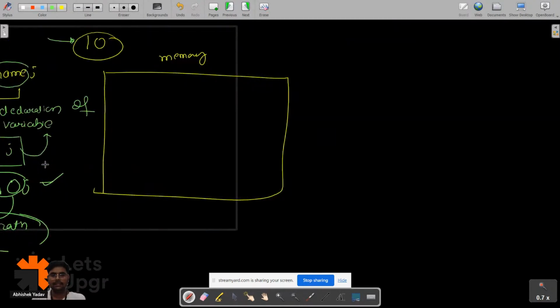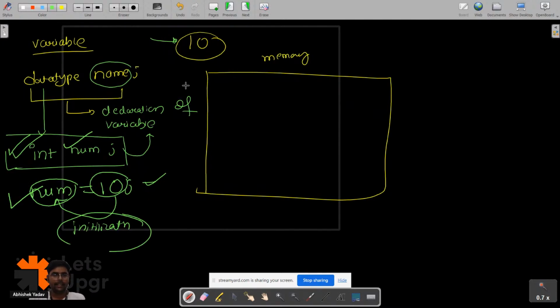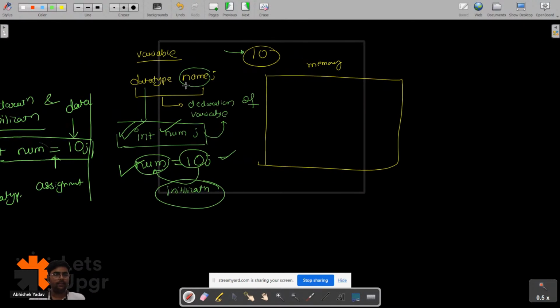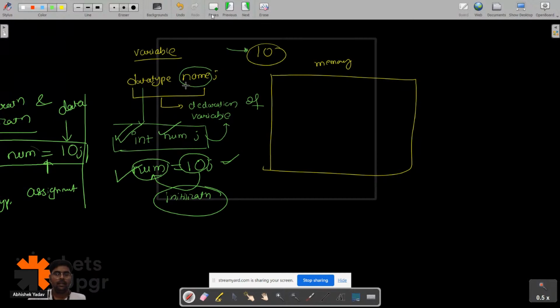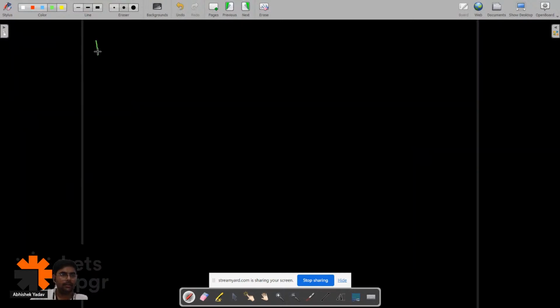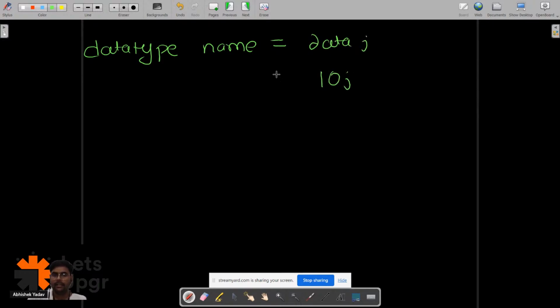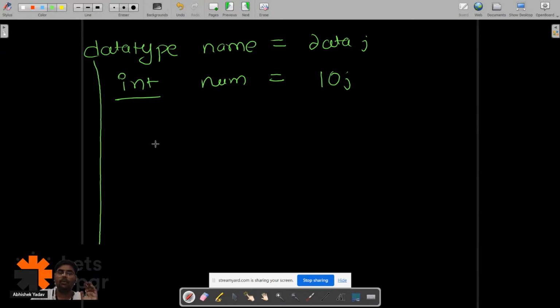The second thing is, here we are saying, hey, in order to declare a variable, what do I have to do? I have to write the data type, and after that the name of the variable, and after that the assignment operator, and after that the data, that is 10. Here we have num, and since the data I want to store is of integer type, I am writing int. This data type provides us a lot of information, guys.